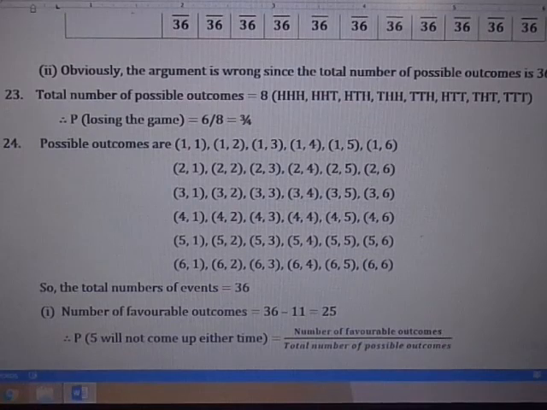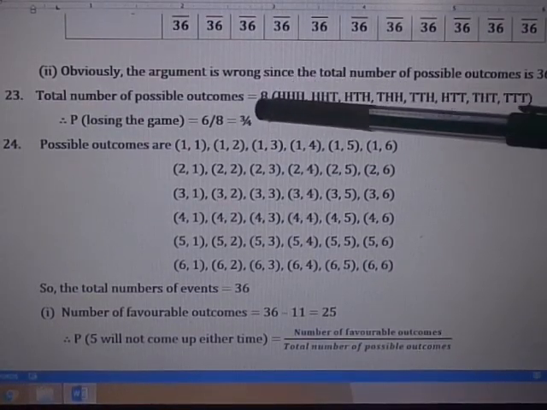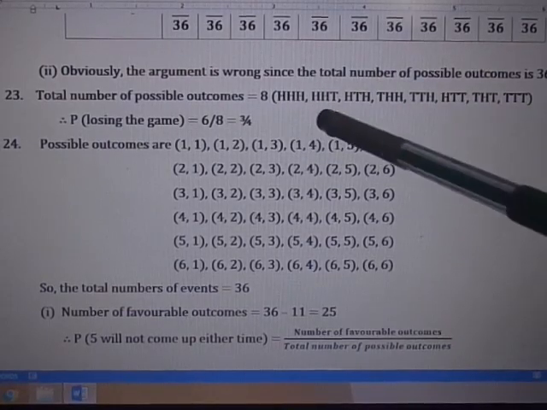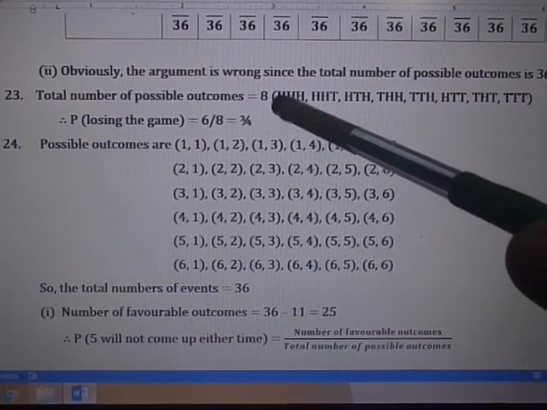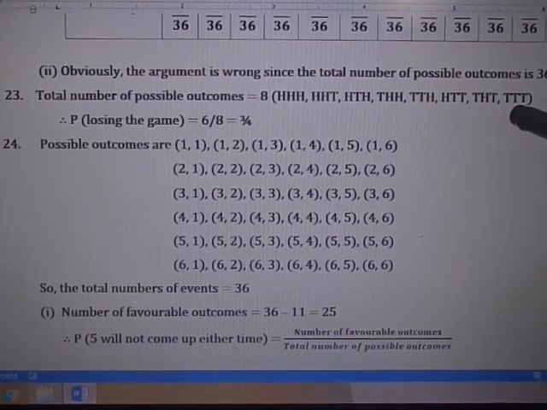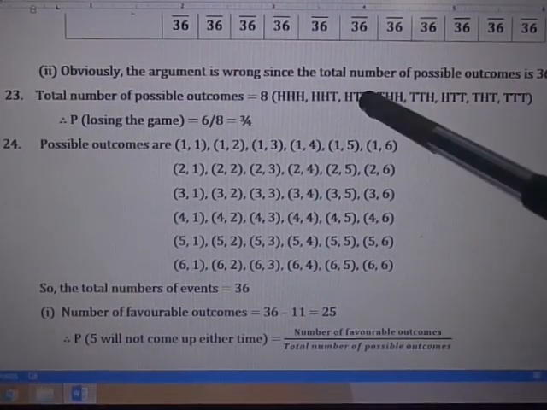Okay, next, 23. The total number of possible outcomes is 8. What are they? When 3 coins are tossed, you'll get head, head, head; head, head, tail; or like this, or like this, or tail, tail, tail. We have together 8 outcomes here when 3 coins are tossed.